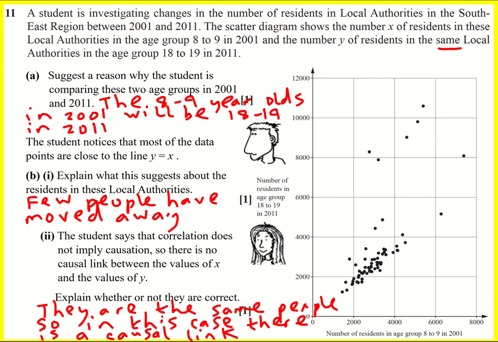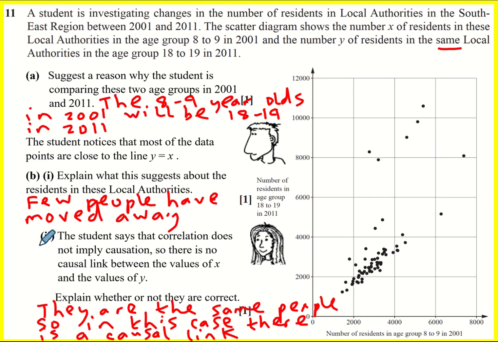If you had few people here in 2001, of course you wouldn't expect to have lots in 2011, because you'd have to have a large group of people move in, and that doesn't seem to have happened. So you can see that the two link together. Hope you're happy with that.